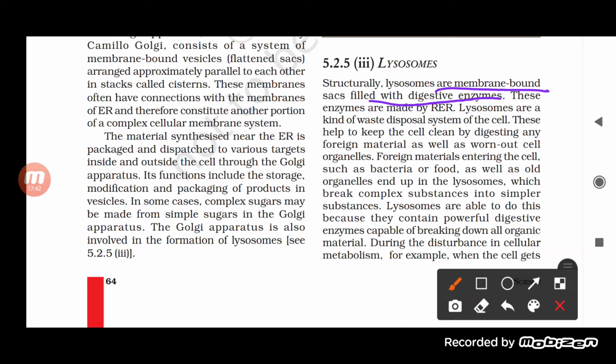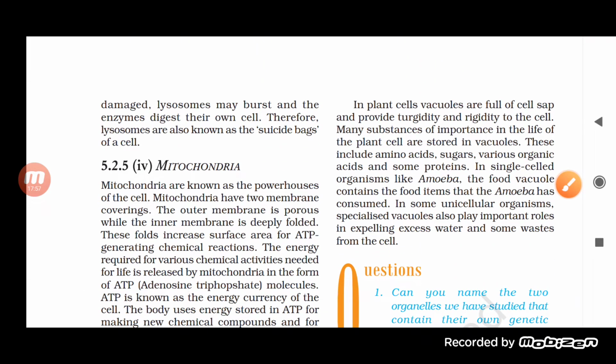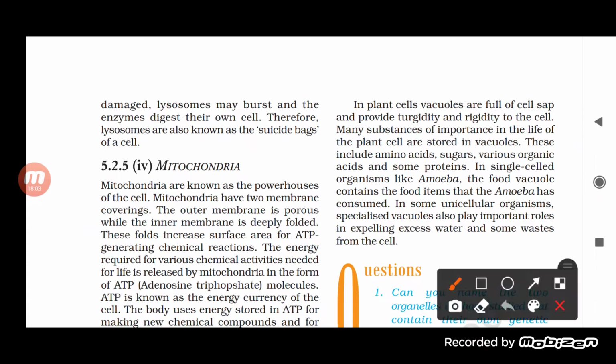Now, during a disturbance in cellular metabolism, for example, when the cell gets damaged, the lysosome may burst and the enzymes digest their own cell. Therefore, lysosomes are also called suicidal bags.